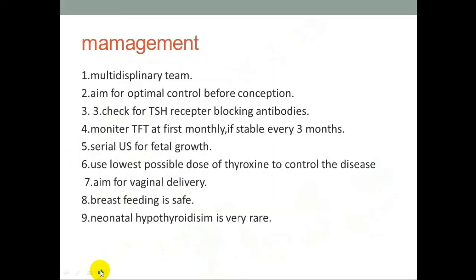Management needs a multidisciplinary team. Aim for optimal control before conception. Check for TSH receptor blocking antibodies. Monitor thyroid function test at first monthly, if stable every 3 months. Serial ultrasound for fetal growth. Use the lowest possible dose of thyroxine to control the disease.